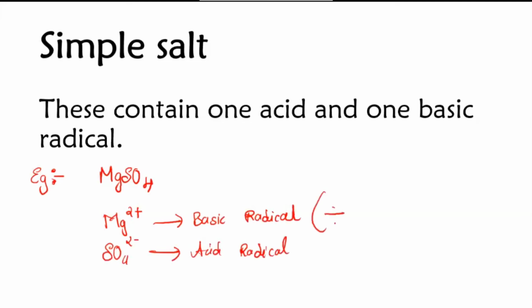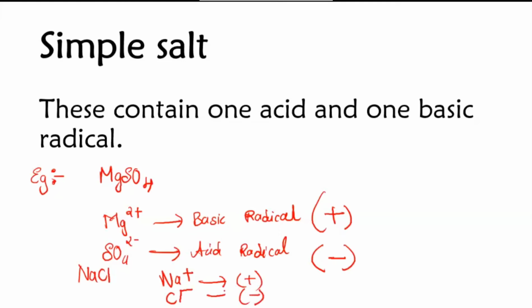This basic radical is usually positively charged and acid radicals are negatively charged. If you're taking NaCl, in that Na+ will be the basic radical, the positive ion, and Cl- will be the acid radical, the negative ion. Yes, students, write down now. So that was all about simple salt.